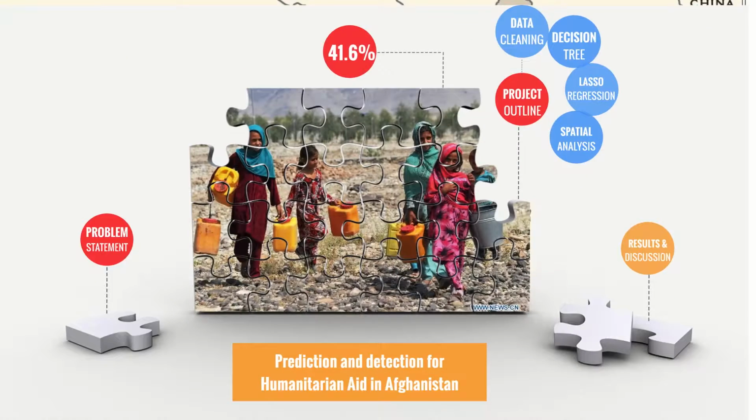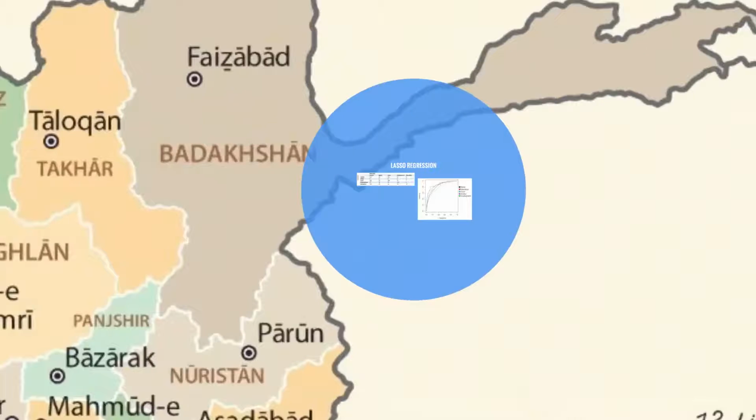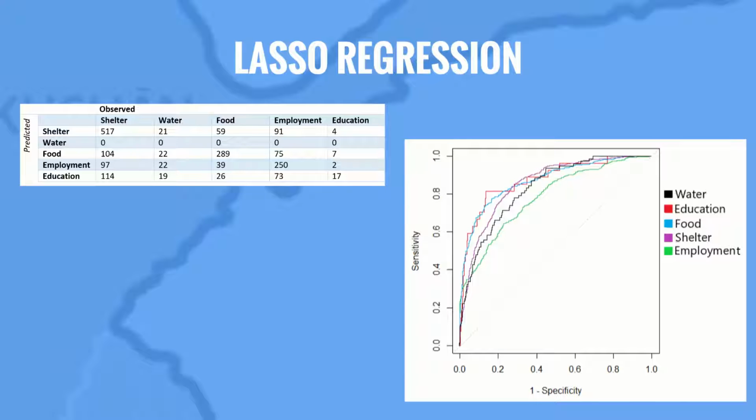To make a model that predicts more priority needs, a lasso regression with cross-validation was run on the training set. The regression was multinomial with 5 upsampled outcomes: priority need of shelter, water, food, education, or employment. The lasso resulted in a model with 12 variables and around 40 total factor levels. The model was run on the test set and the ROC curves are shown.